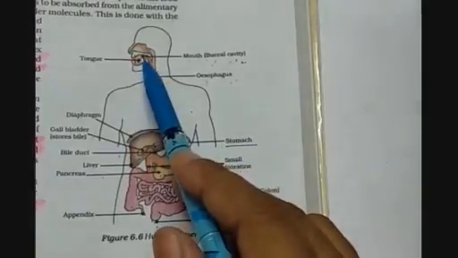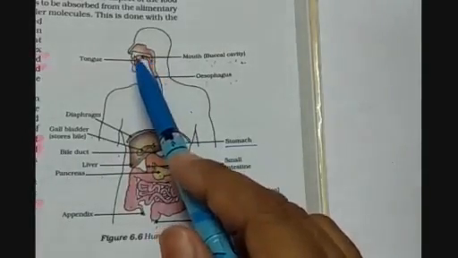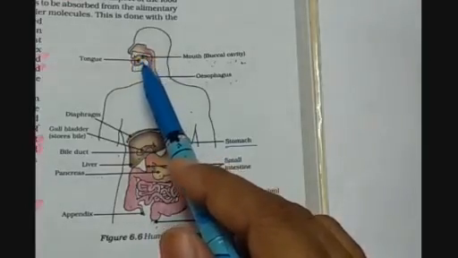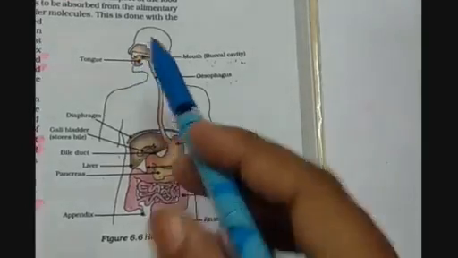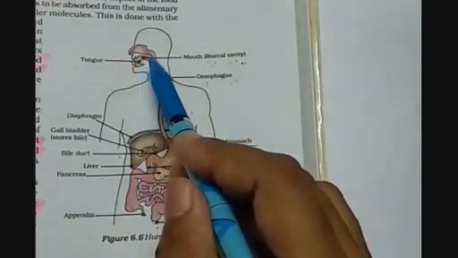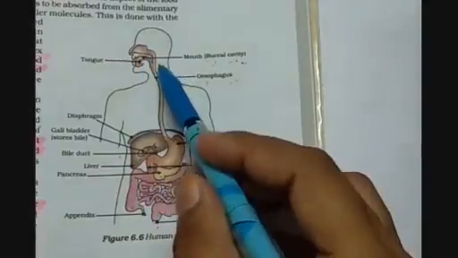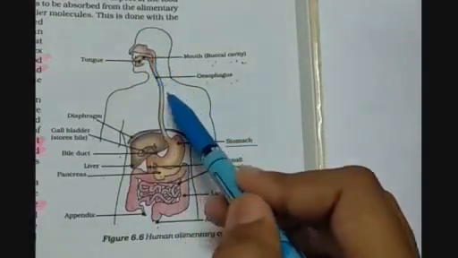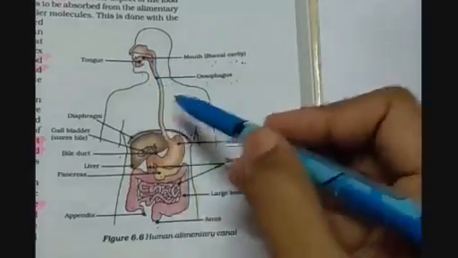Then this food can be of varieties. So first it is being converted into uniform texture and is moistened with the help of saliva, which is secreted by the salivary glands of the buccal cavity. Then the smooth paste of the food is being transferred into the esophagus, which is a tubular channel.